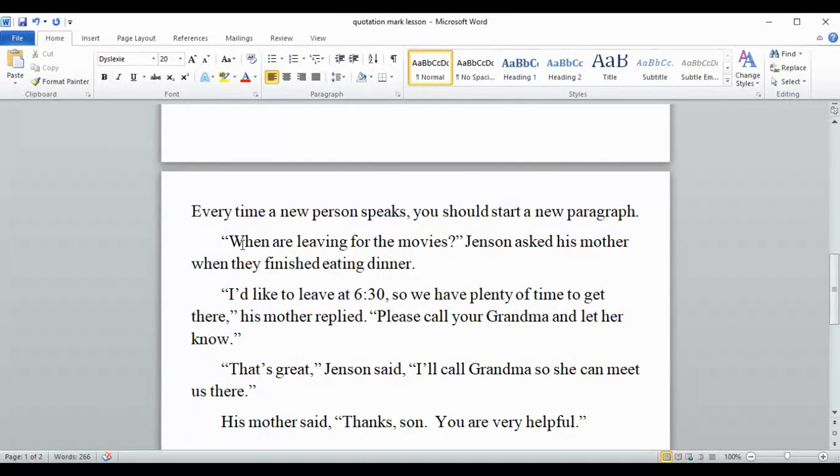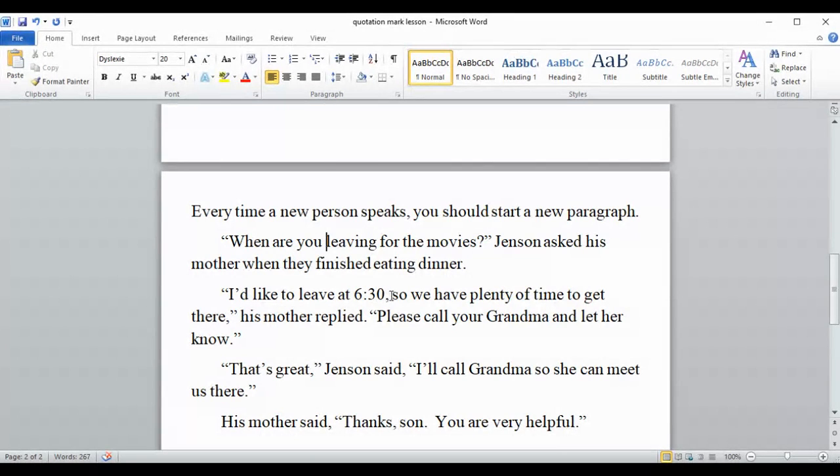This is a question. This is exactly what the person said. "When are you leaving for the movies?" Jensen asked his mother when they finished eating dinner. So this is exactly what Jensen said. And since it was a question, it gets a question mark here. And then Jensen asked his mother when they finished eating dinner, period. Then his mother's going to reply, so that's why it's indented. But this is what she said.